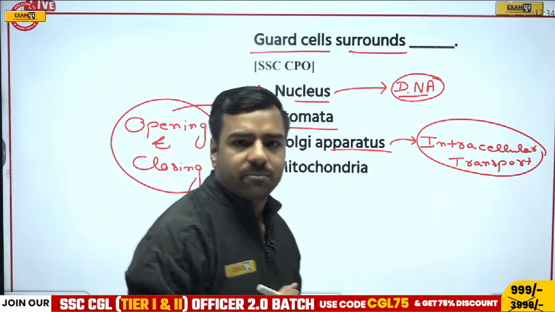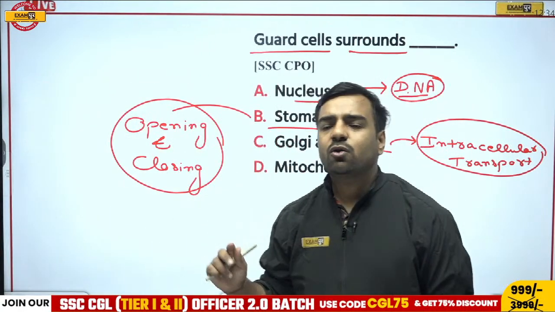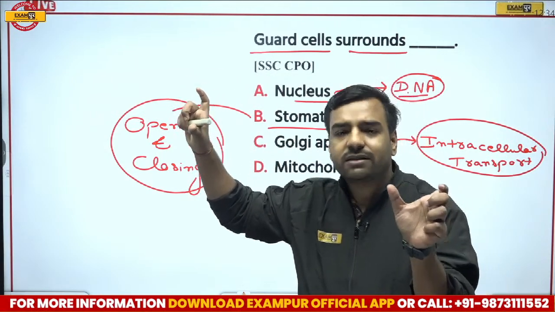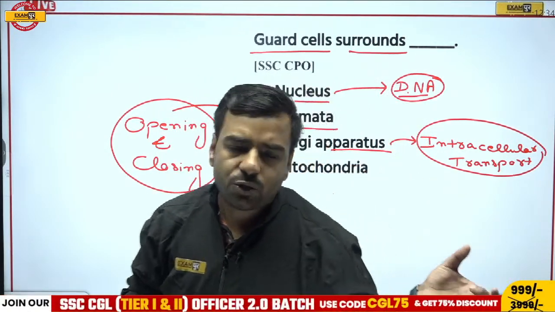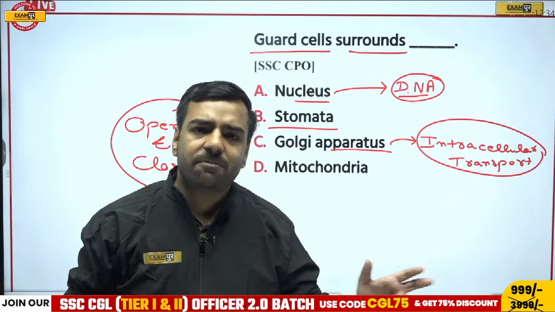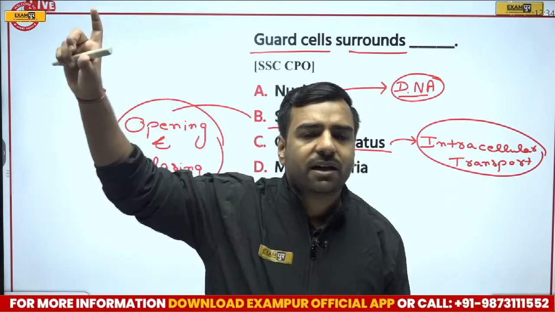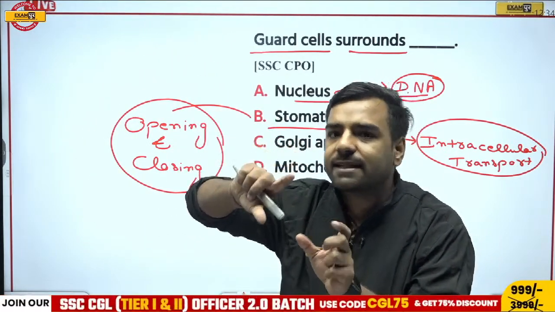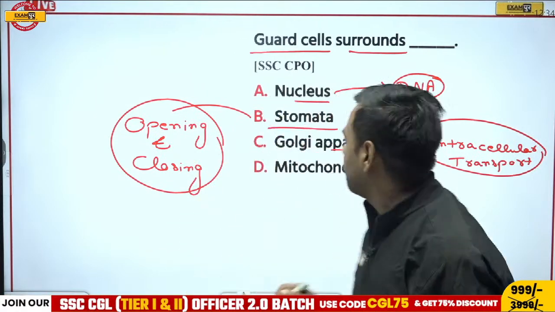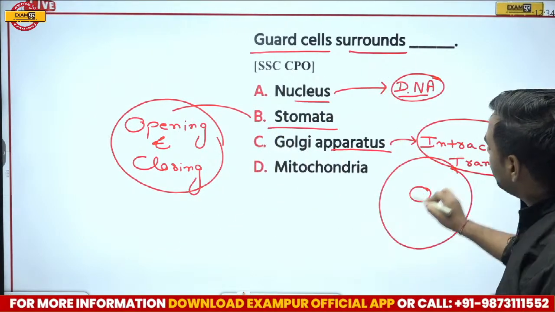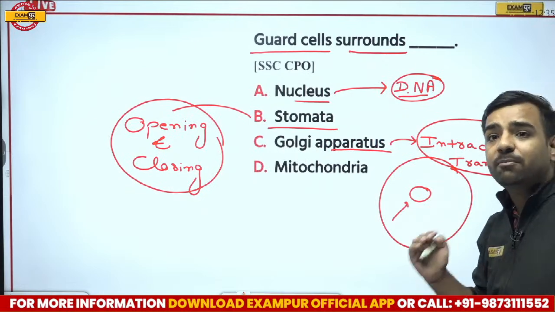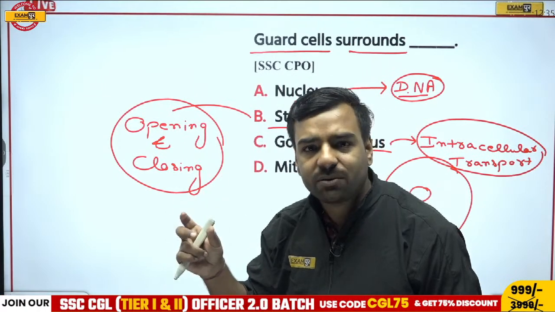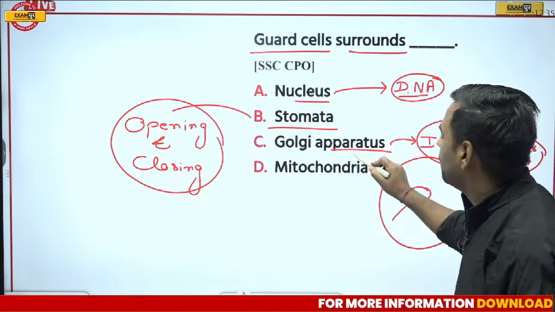So Shankar, we can take an example. If I talk about your home, there must be a water tank, right? That water tank is connected with the taps of the kitchen or washrooms. These taps are receiving water from those bigger tanks, so there must be some medium through which water is traveling. And that is actually a pipe. In a similar manner, in the cell also we want transportation of different important things. For those important intracellular transportations we must require something, so for the transportation we are using the Golgi apparatus.